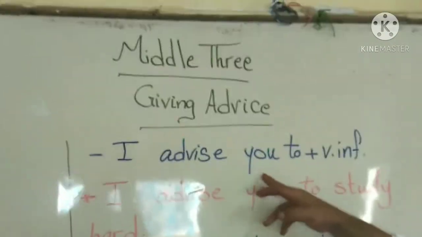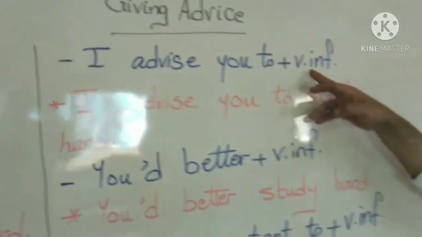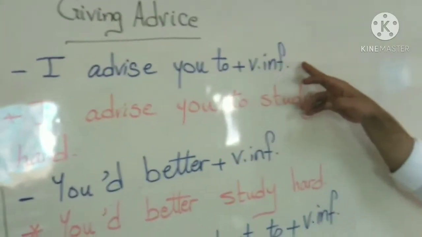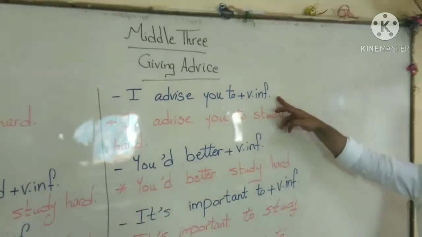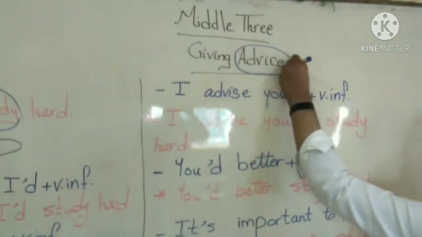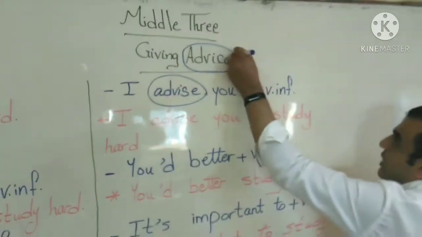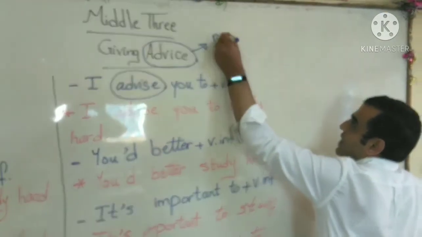I advise you to plus verb infinitive. As you can see here, this word is related to this one. What is the difference? Advice is the noun.